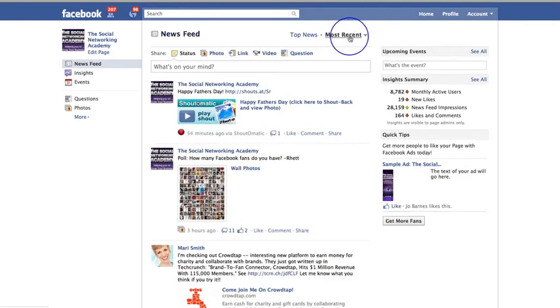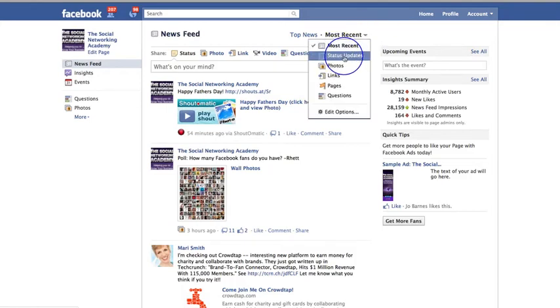And the most recent button is very similar to the one on your normal homepage. You click on most recent, here's the little drop down. Once again, you can have a look by status updates, photos, links, pages, questions. You don't have the option to look at your lists because you've just liked pages as a page, so it's a lot simpler.